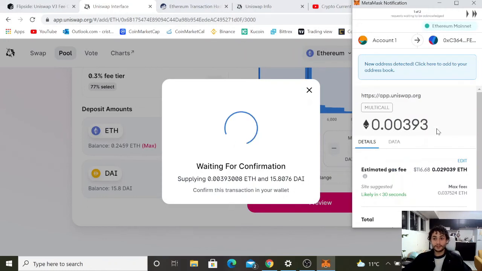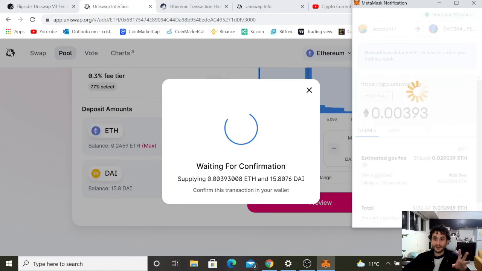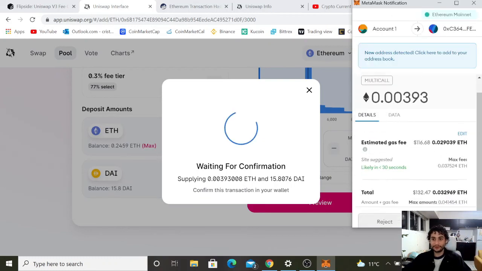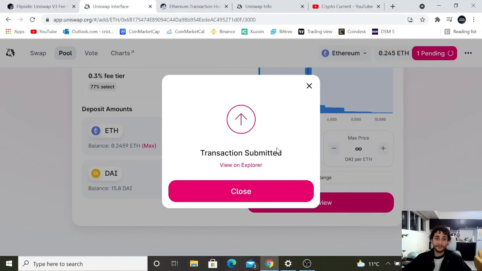And then over here, it's going to ask us to pay the gas fee, not sign it. You have to pay the gas fee, which unfortunately is $116 right now. So I'm just going to go ahead and bite the bullet just to show you guys how it works, which kind of sucks, but hopefully in the near future with ETH 2.0 and the upgrades and everything, it will get better. So I went ahead and submitted it, and I'll get back to you once it's approved.